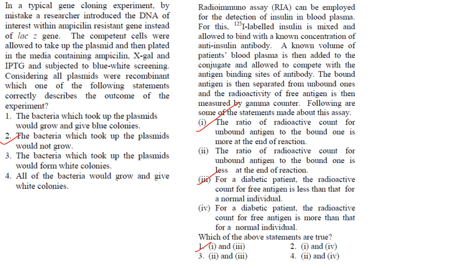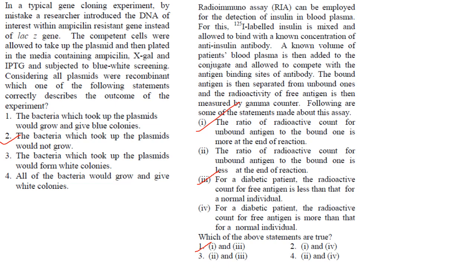So the amount of unlabeled insulin bound to antibody is more than that of labeled unbound insulin, that is the labeled unbound insulin in the free fraction.